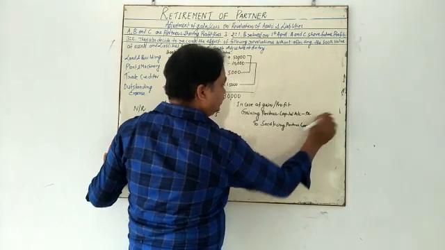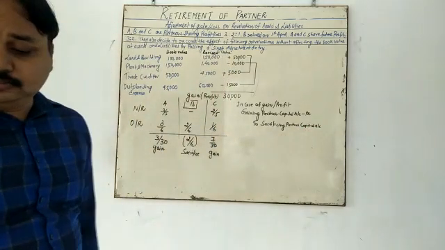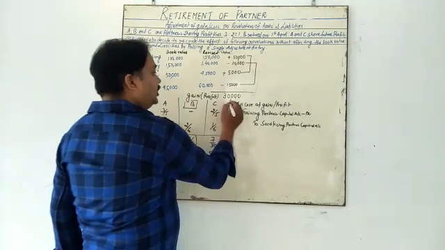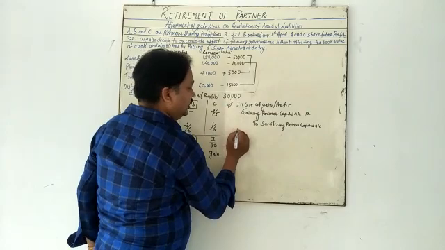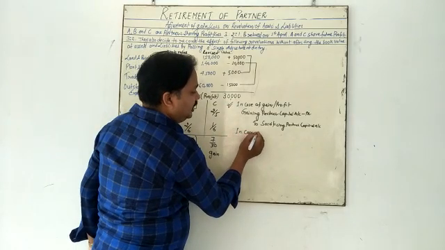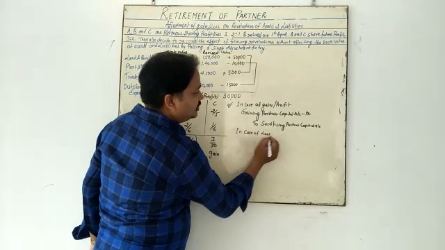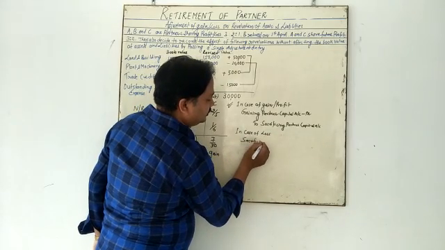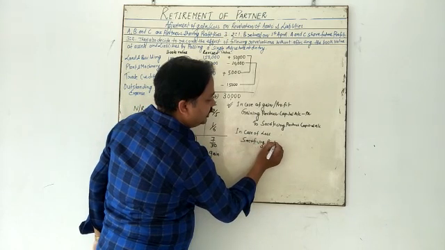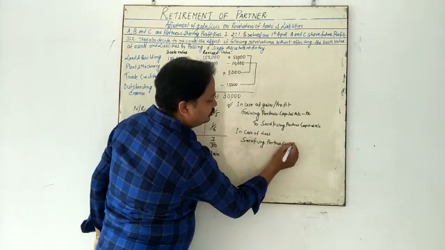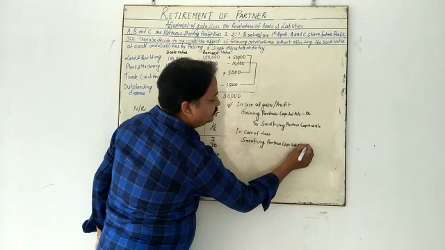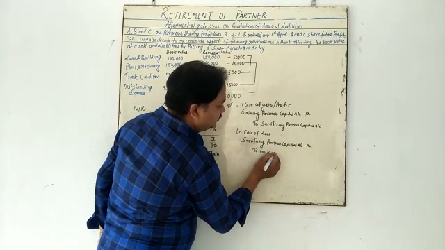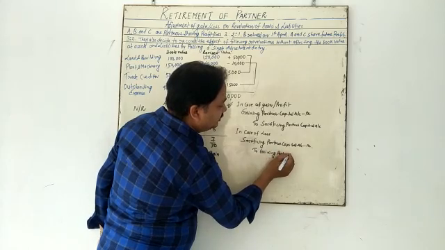Okay, my dear student. So in this situation it is also a gain. It is a gain situation, so you put in this formula. In case of loss, the formula is just reverse. Sacrificing partner's capital account debited to gaining partner. Okay, in case of loss.